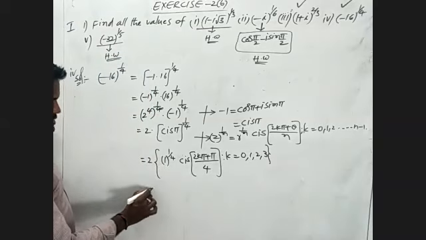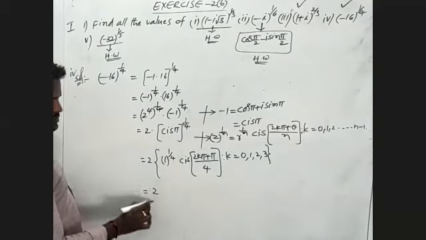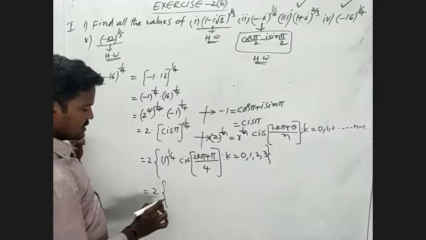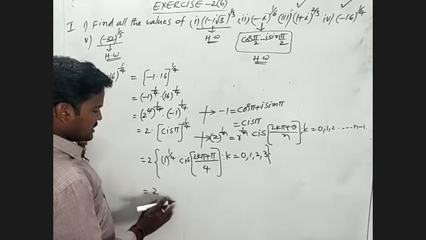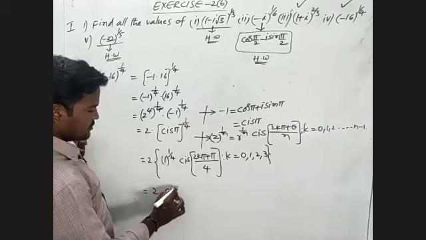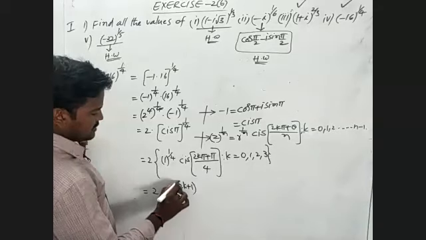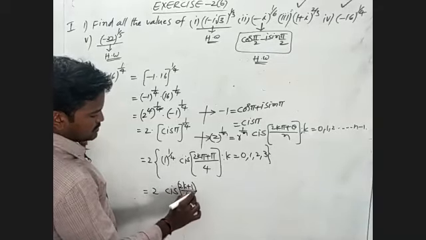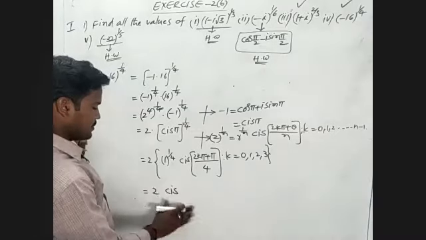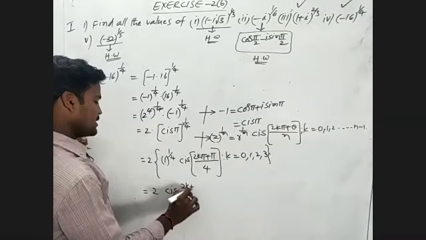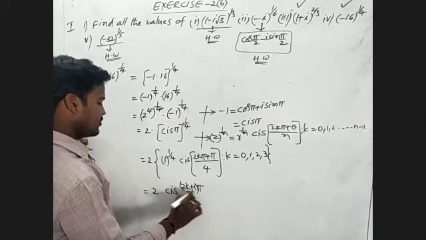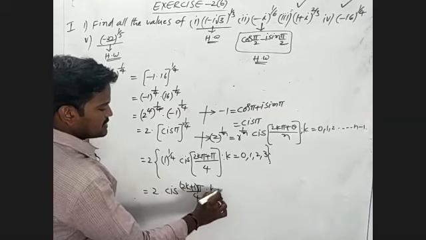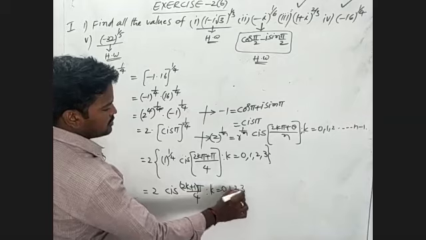We observe that 2 into 1 power 1 by 4 is 2 times 1. Remaining we have to write cis of (2k plus 1) into pi by 4, where k is 0, 1, 2, 3.